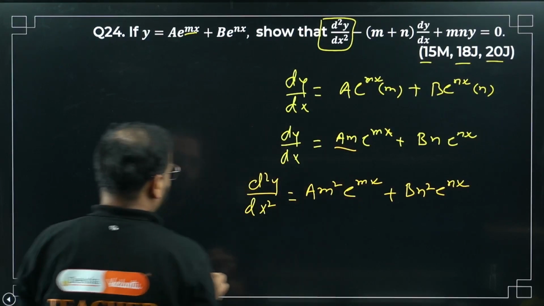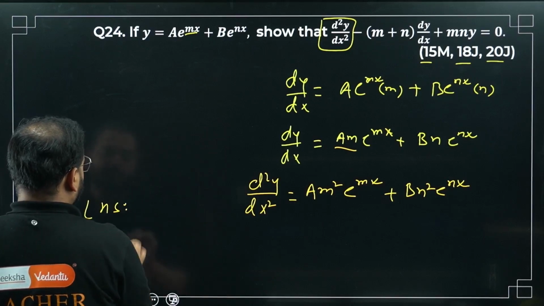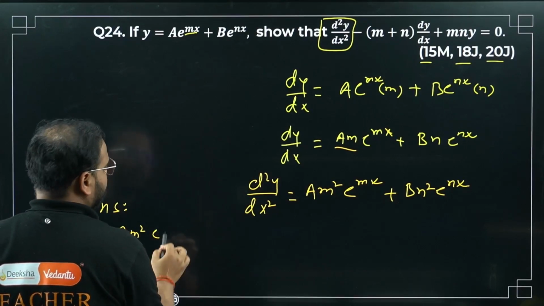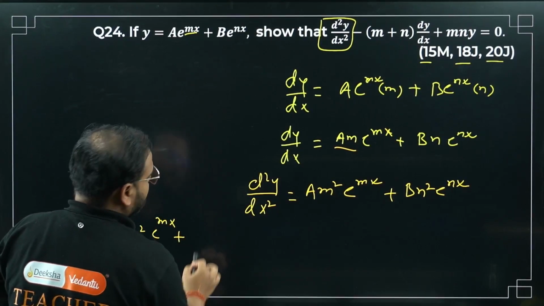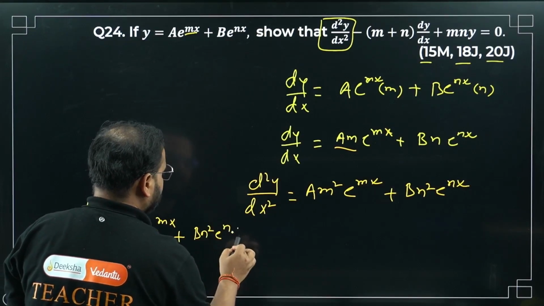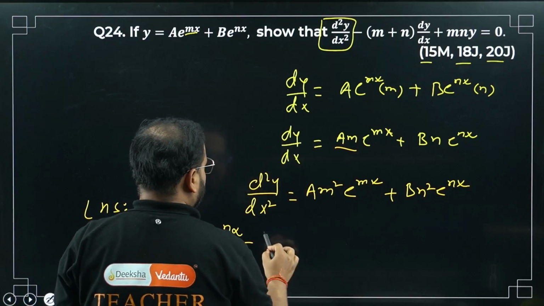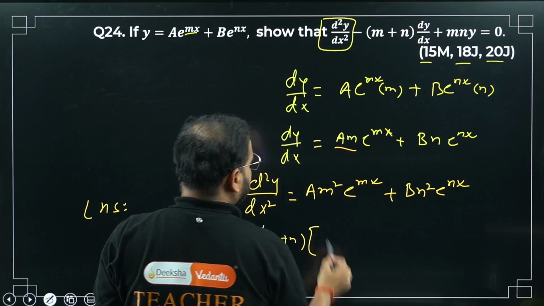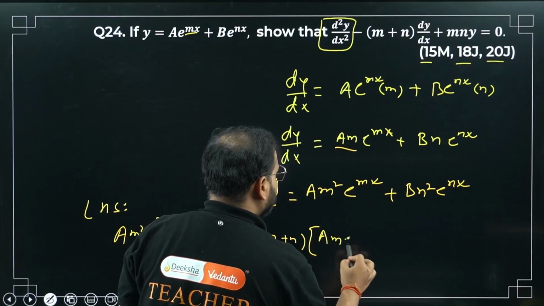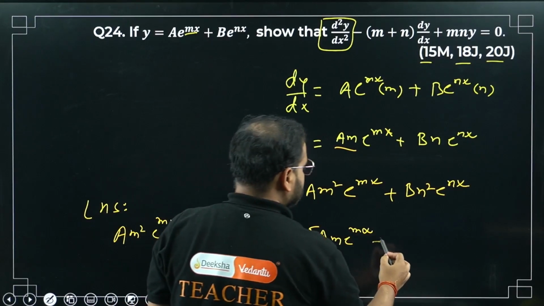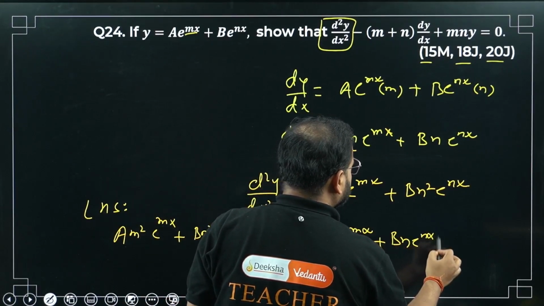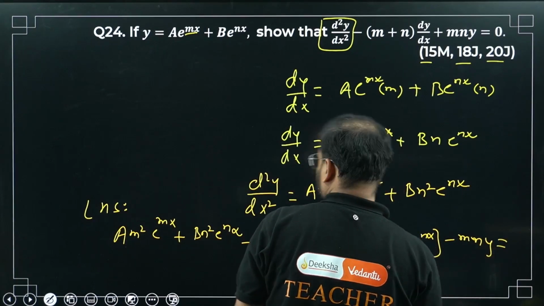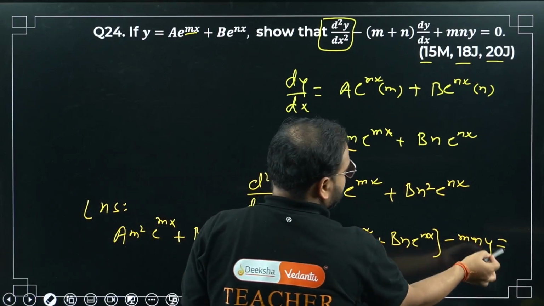Put this in this condition. Only take LHS. So what is this going to be? This whole thing. So write this whole thing over here. So a m square e power mx plus b n square e power nx. Minus sign, m plus n, dy by dx. So this derivative right here, what I'm getting? Please check. A m e power mx plus b n e power nx, minus mny, minus mny equals to 0. I will not write it, only LHS I'm taking. The last part I will take in the next slide.